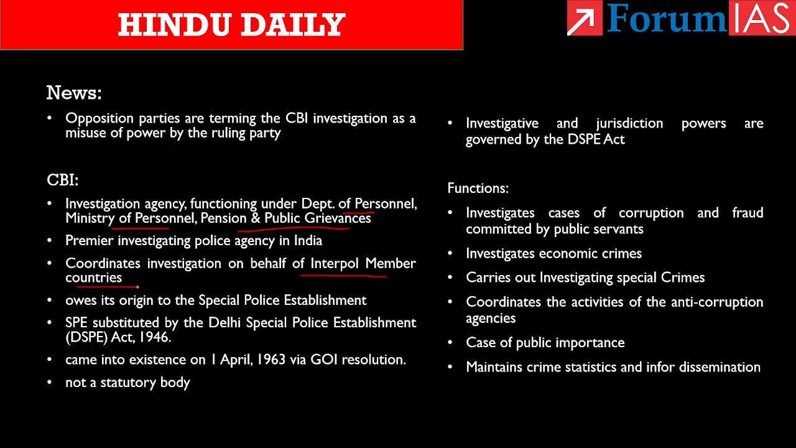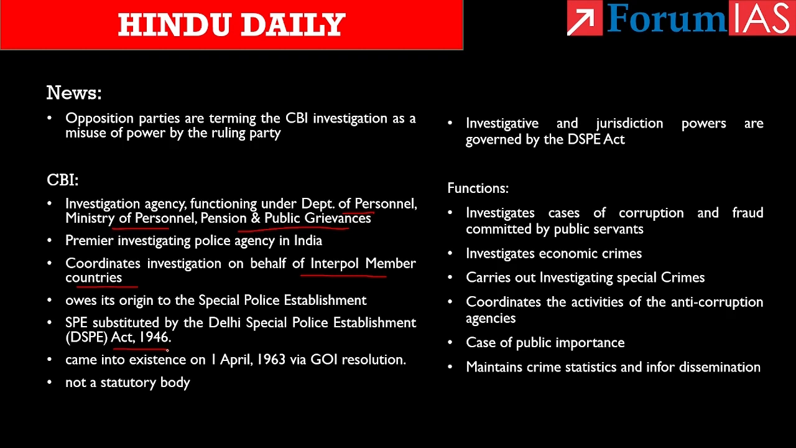If we take the background of CBI, the CBI owes its origin to the Special Police Establishment that was constituted by the British government in the year 1941. Later on, the Special Police Establishment was substituted by the Delhi Special Police Establishment Act of 1946. Know that the CBI came into existence on April 1, 1963 through a Government of India resolution, and the establishment of CBI was based on the recommendation by the Santhanam Committee on Prevention of Corruption.